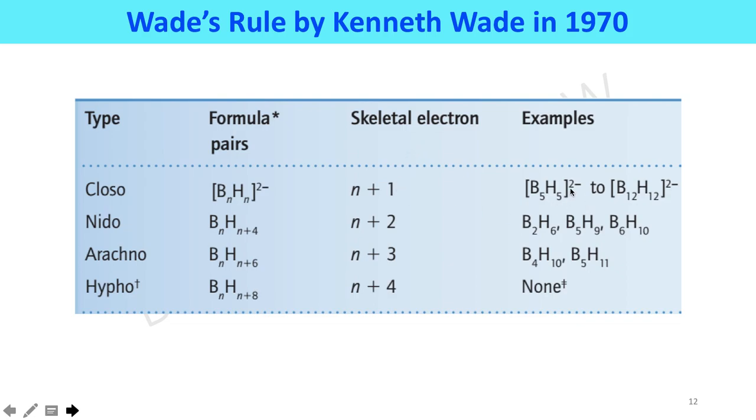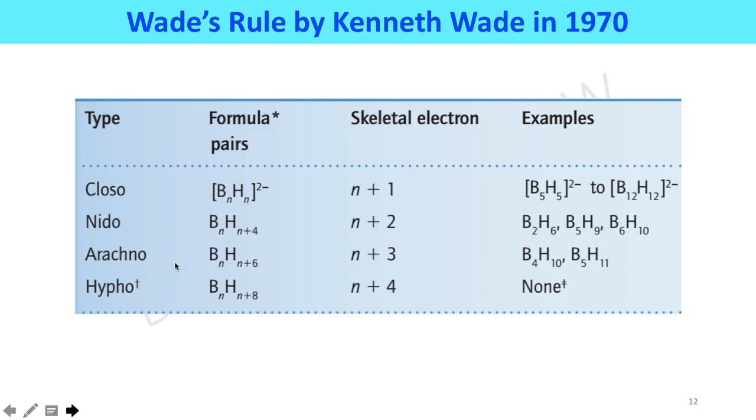Examples are B5H5 2 minus to B12H12 2 minus. For nido type structure, the general formula will be BnHn plus 4, with skeletal electron pairs n plus 2. For example, B2H6, B5H9, and B6H10.